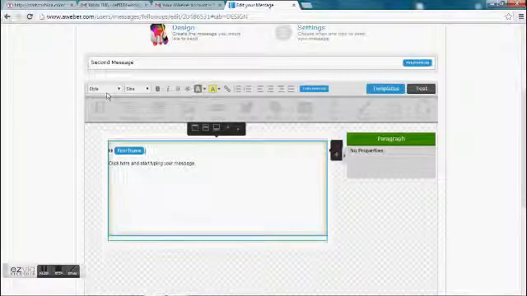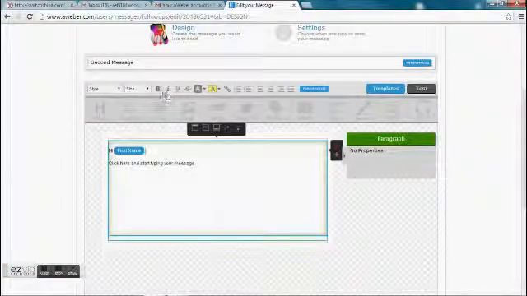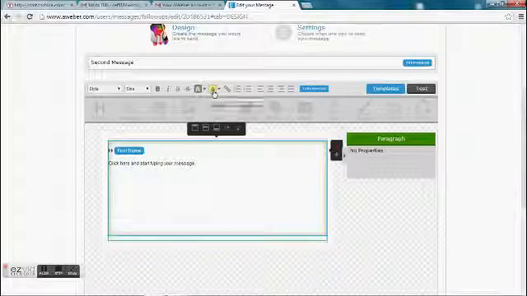Secondly, you can change the font size and style. You can bold it, italicize it, underline it, strike it through. Change the font color. Highlight the background of the font. I'll go over what this is in a second because that's the nuance. Bullet points, numbered points, left justify, center justify, right justify, full justify. It's just like Word.